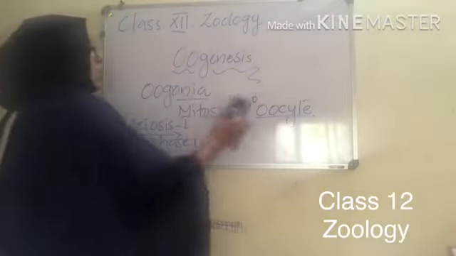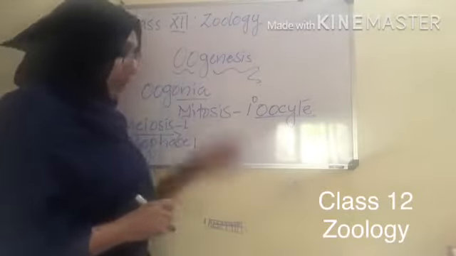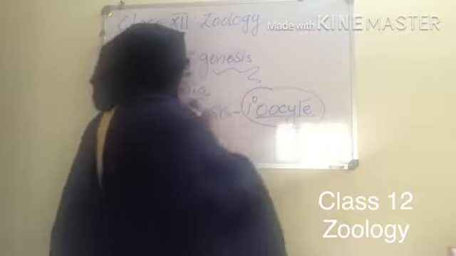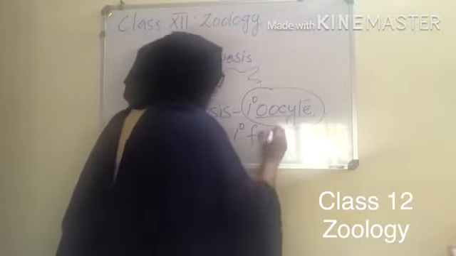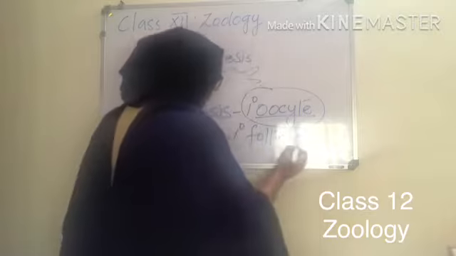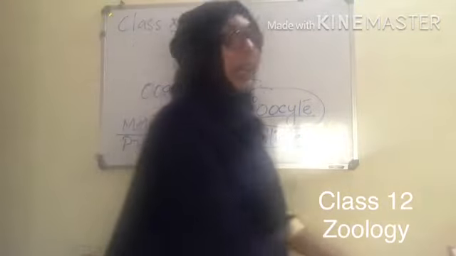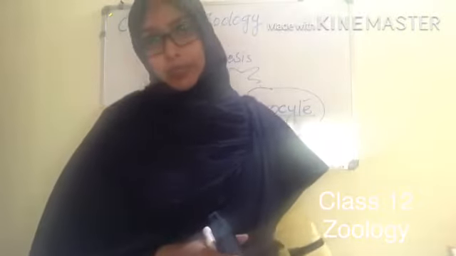Now, each primary oocyte will be surrounded by many layers, and the layers which surround the primary oocyte are known as the primary follicle. Clear? Follicles are the layers which surround the primary oocyte.